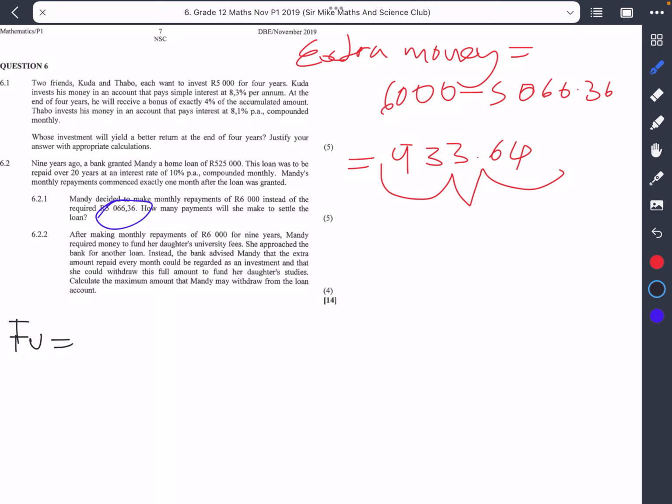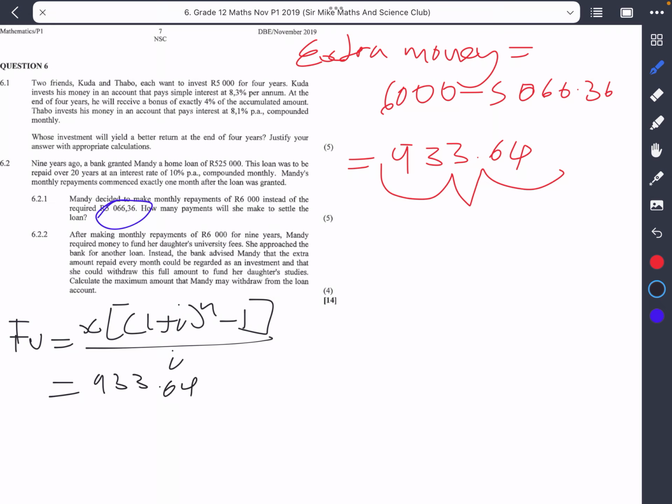FV is equal to x multiplied by (1 + i) raised to n, minus 1, all of this divided by i. So we want to find the future value of all of those excess payments of 933 rand and 64 cents after 9 years. So x would be 933 rand and 64 cents,